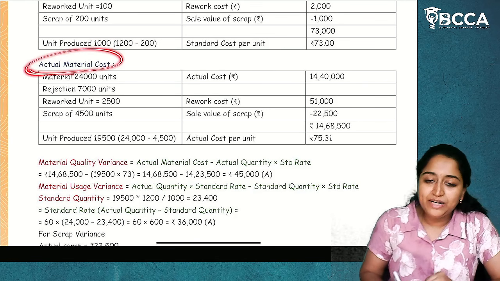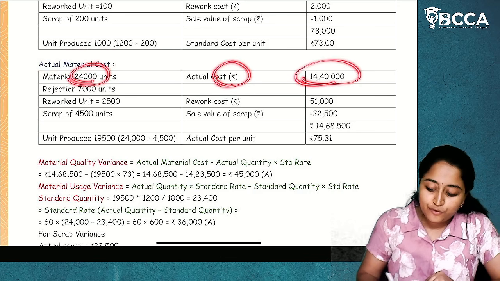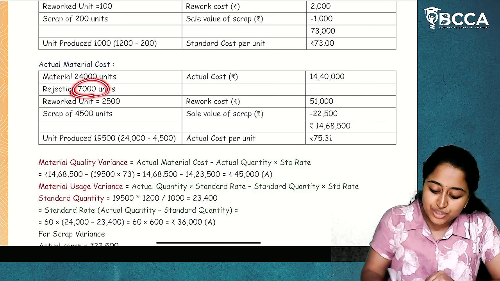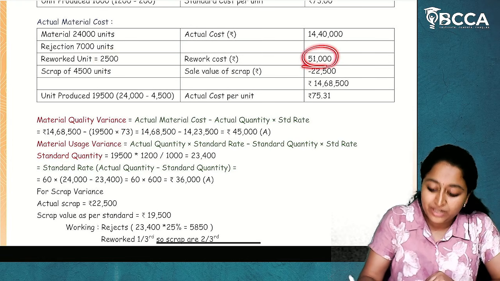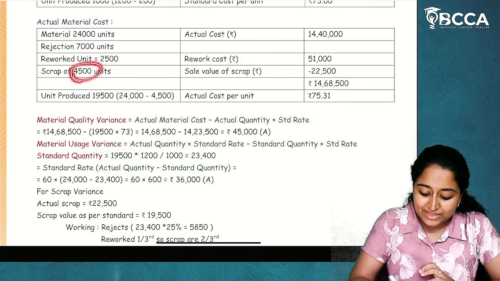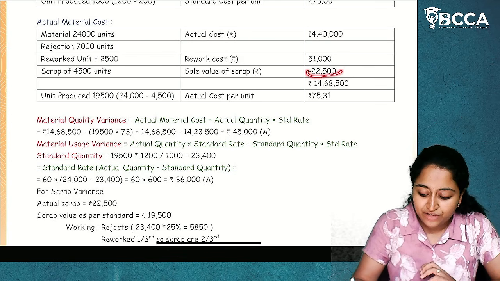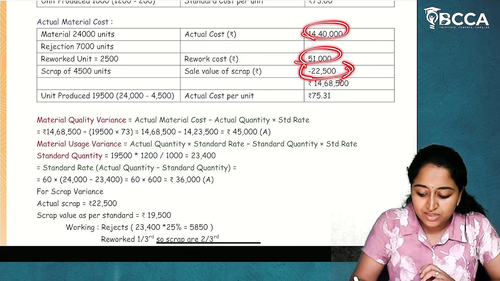Next, actual material cost 24,000 at 60 per unit, 14,40,000. Rejection 7,000, reworked 2,500 at rupees 20 per unit. Sorry, they have already given in the question 51,000, and scrap is 4,500, rupees 5 per unit, 22,500. This will reduce. This is cost, this is cost, this is income.